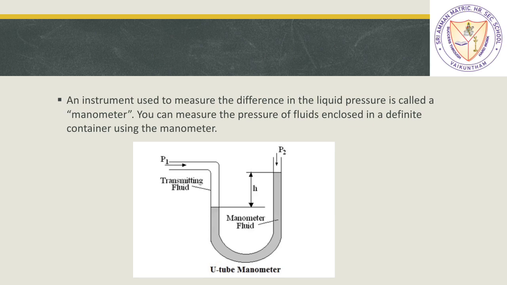Okay, depending upon the height difference between the mercury levels, we can actually calculate the difference in pressure at two different points, or for two different liquids also. So for measuring the atmospheric pressure we use a barometer. For measuring the differences in liquid pressure we use a manometer. That is barometer, this is manometer.